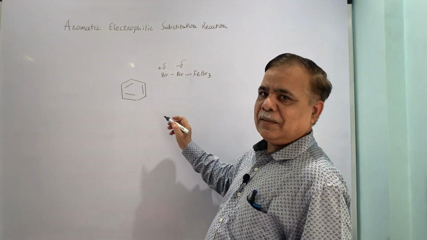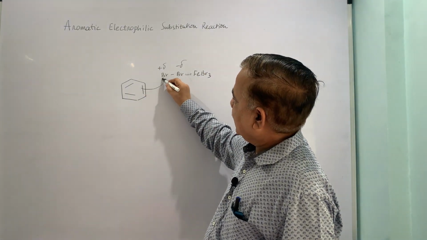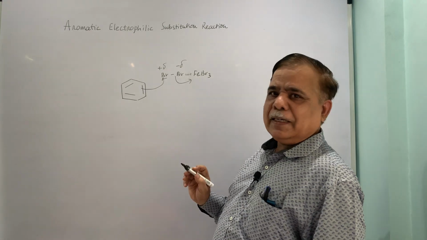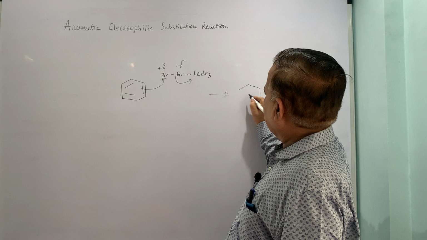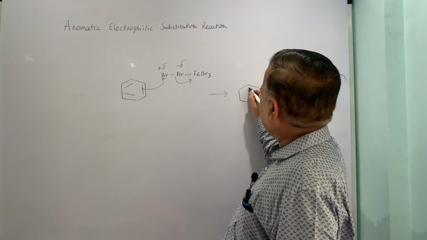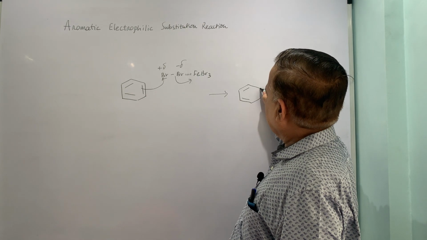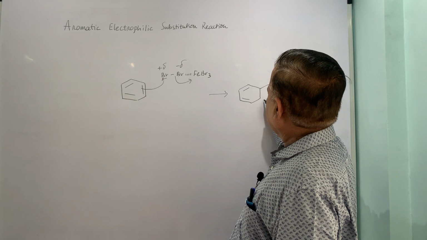It weakens the Br-Br bond, and thereby it promotes the attack of the benzene ring on it.